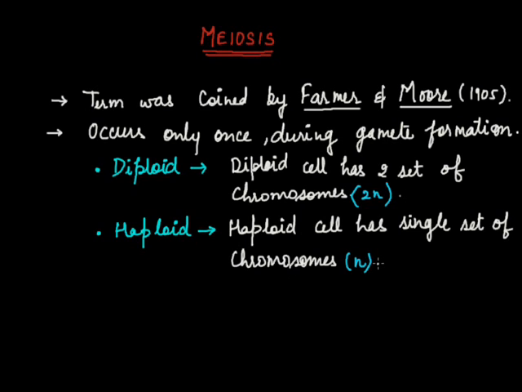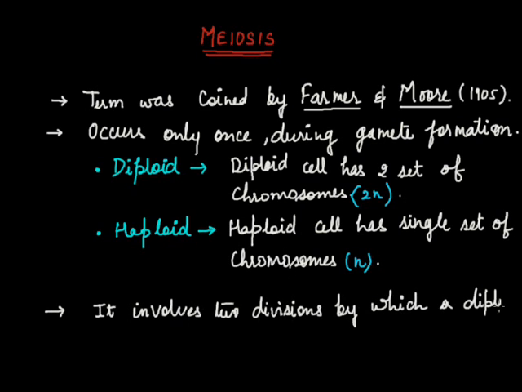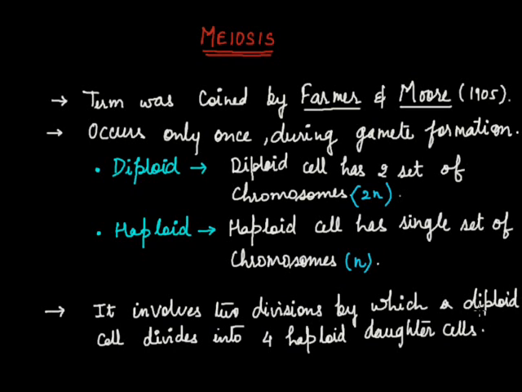So now we can understand meiosis properly. Meiosis involves double division. In this process, a diploid cell divides two times and this leads to formation of four daughter cells which are haploid.